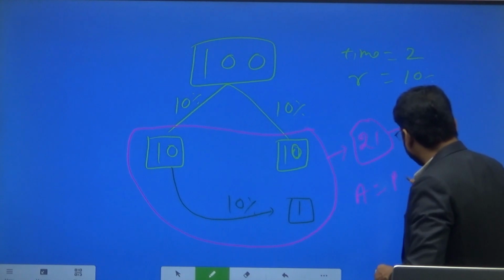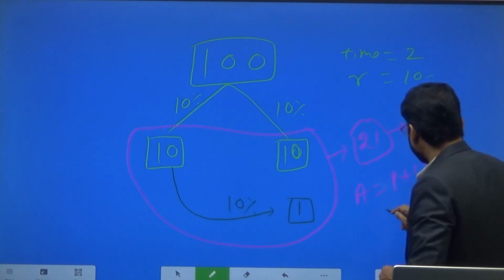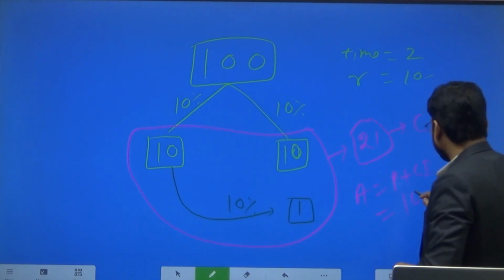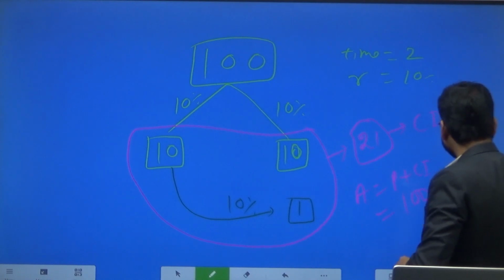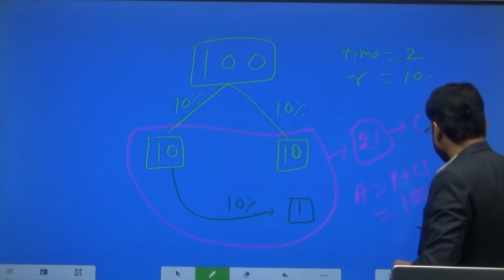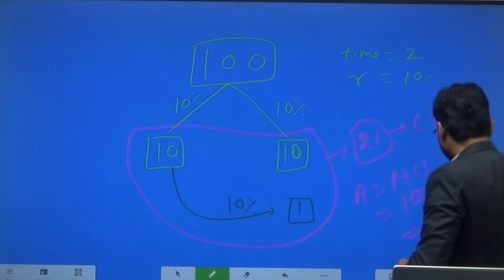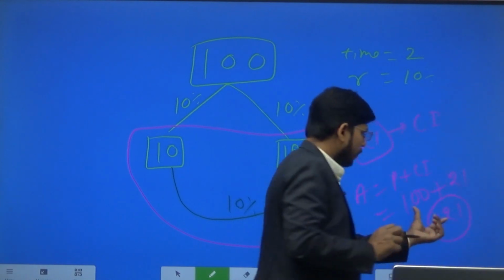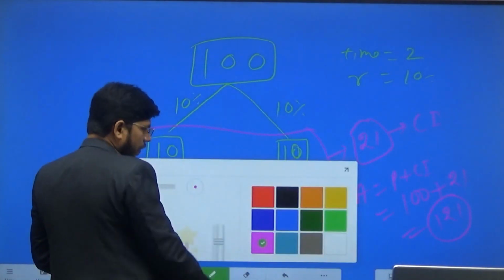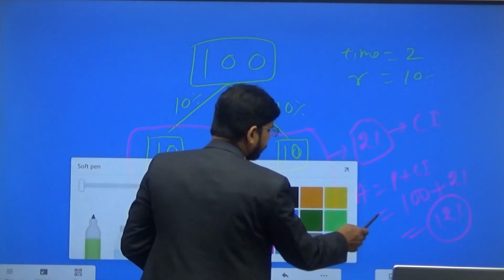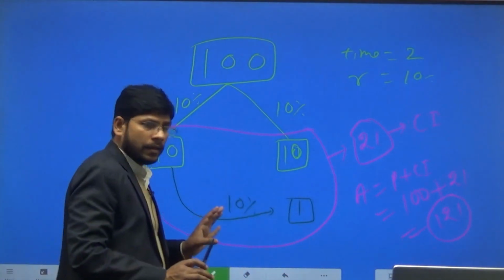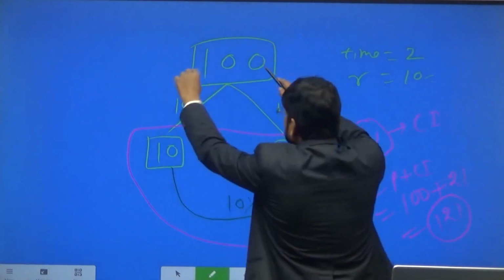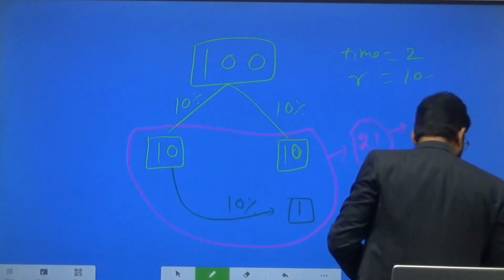Amount is equal to P plus CI, then P is 100 rupees and compound interest is 21 rupees, so total becomes 121 rupees. Clear? Now we can generalize these things in a different manner.